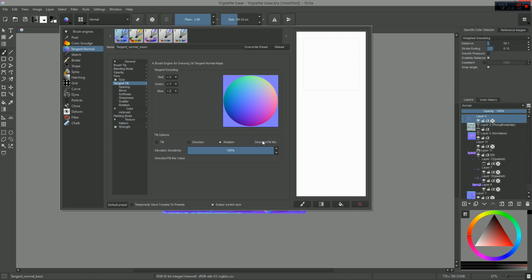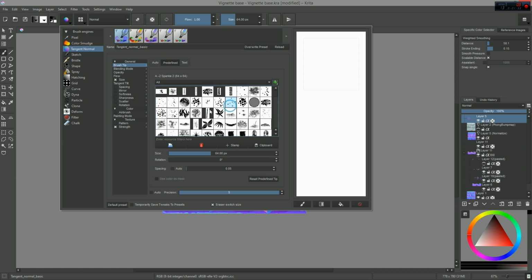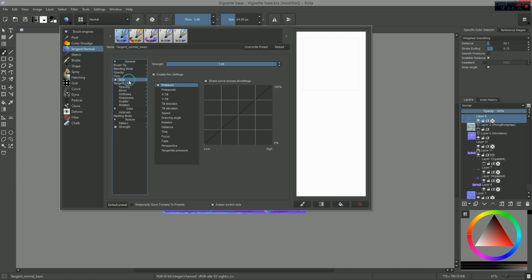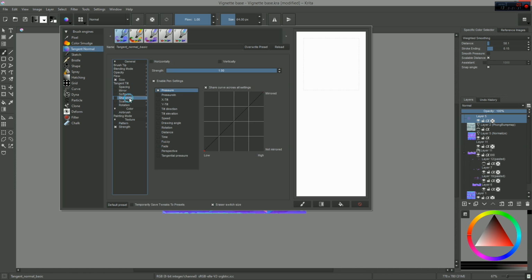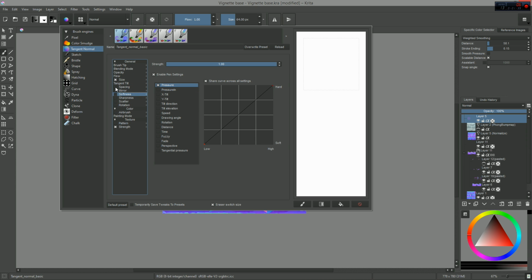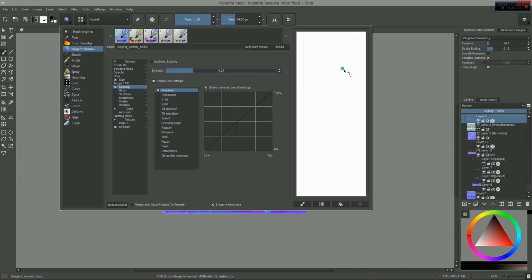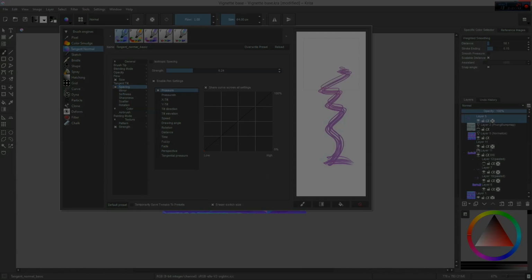The bottom slider defines how strong your strokes will be. It changes the elevation of the resulting normal map. Note that your pixel brush parameters are also available here. You can use any brush tip and fine-tune other parameters to your liking. That's the strength of this tool, which combines the flexibility of Krita's pixel brushes with this unique feature.